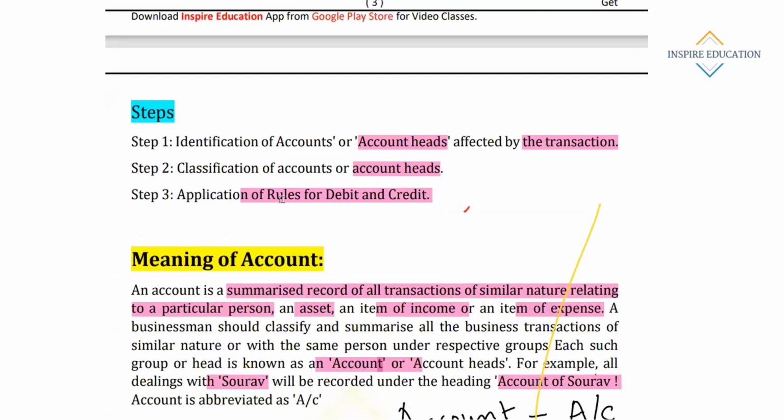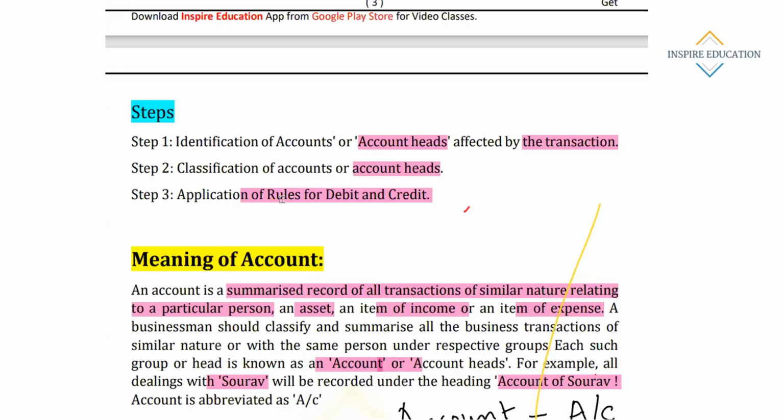Then how to identify which accounts are actually affected? First, we have to identify the two or three accounts affected due to the transaction. After that, classification of accounts, meaning what type of account is affected. Like wages, is it expenses or capital or revenue or liability?